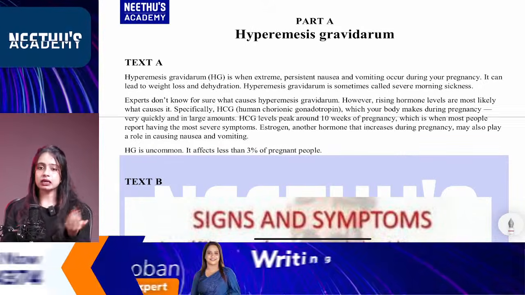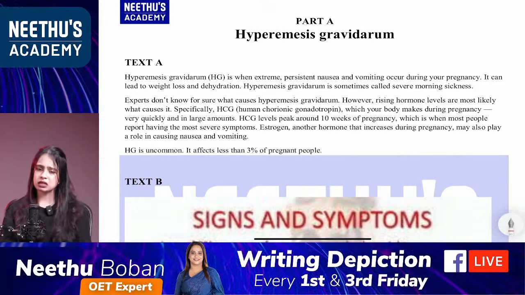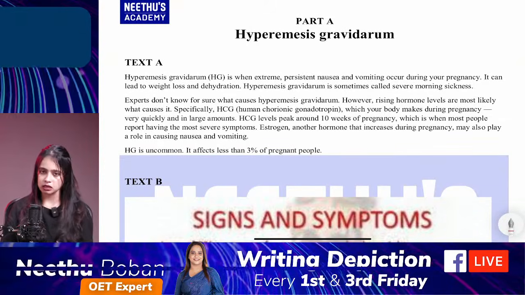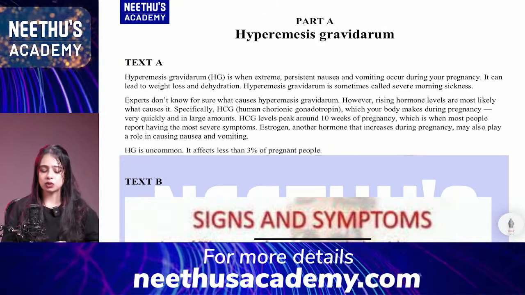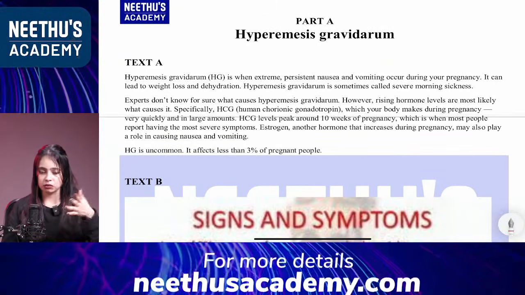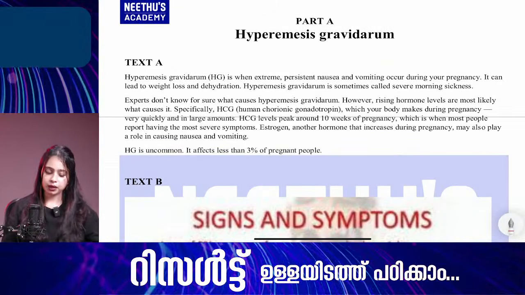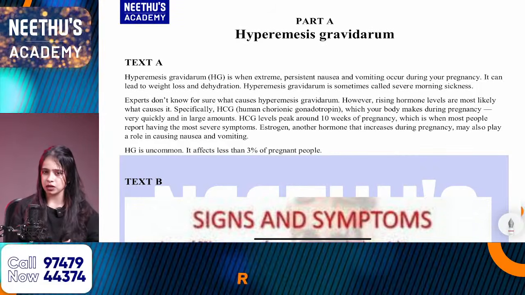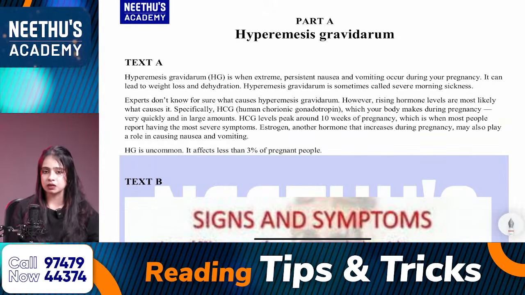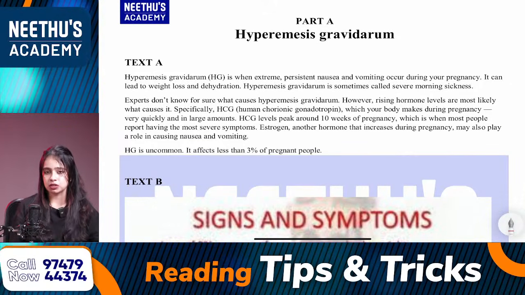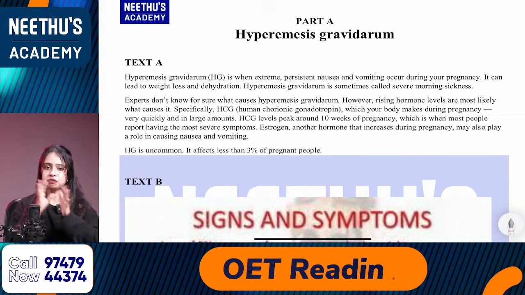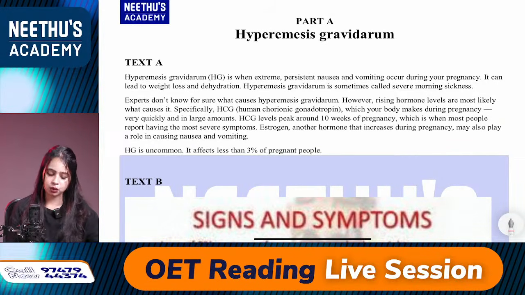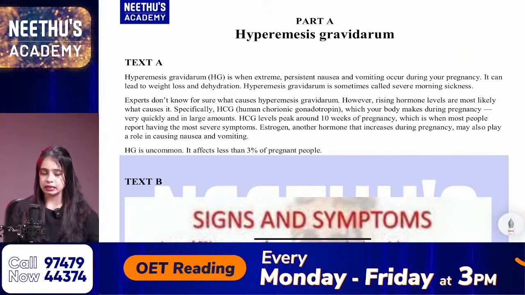So I've told you regarding underlining the keywords. Why are we underlining the keywords from the question? It's a common doubt, right? Why do we underline? Because these keywords are going to help you to find out, I mean, locate your answer. So please underline maximum 3 keywords, not more than that. When you underline keywords, it should be 3 individual words, not a group of words. Okay, so that's all about underlining the keywords.